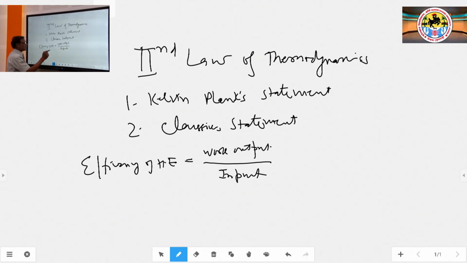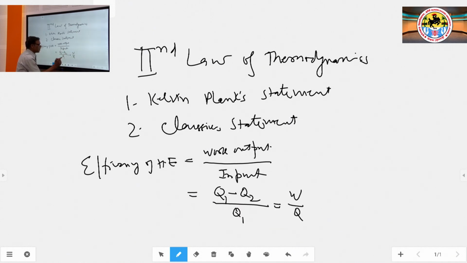Here the work is W. W is the difference of two heats: one is heat input, which is Q1, and the other is heat output, which is Q2. So, Q1 minus Q2 will be the work, divided by input Q1, or we can say W upon Q1. We can also write it as Q1 upon Q1 minus Q2 upon Q1. So, this is equal to 1 minus Q2 upon Q1. This will be the efficiency of the heat engine.